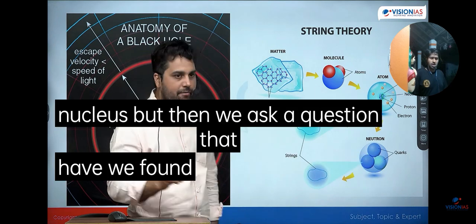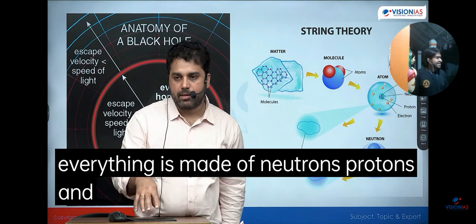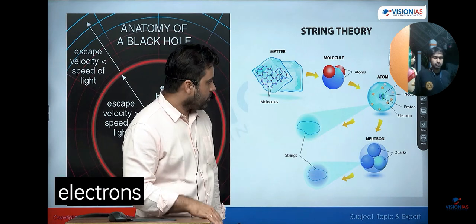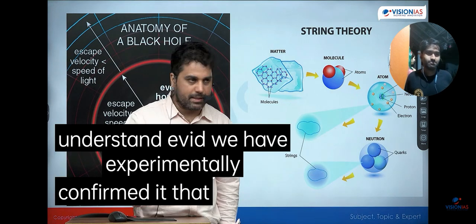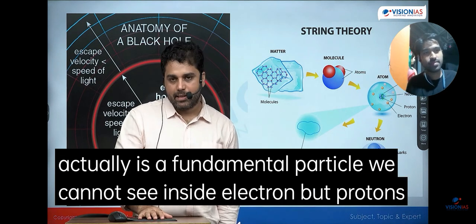But then we ask a question, have we found fundamental particles? Have we found that I cannot go any further? That everything is made of neutrons, protons, and electrons. तो अभी तक जो हमारा अंडरस्टैंडिंग है, जो हमारे पास प्रॉपर एविडेंस है उसका, we have experimentally confirmed that the electron is a fundamental particle. We cannot see inside the electron, but protons and neutrons are not.